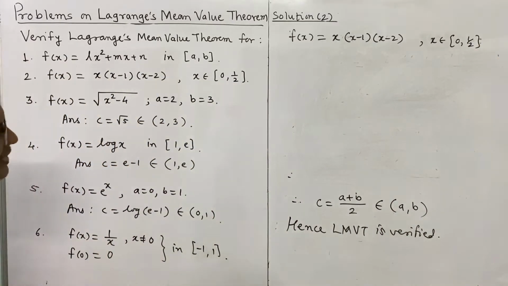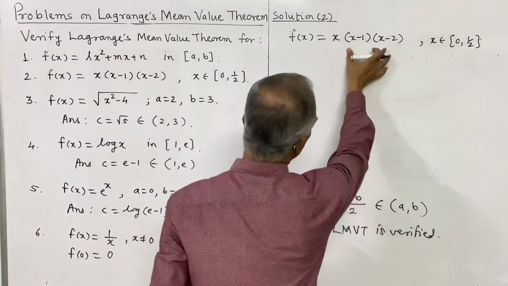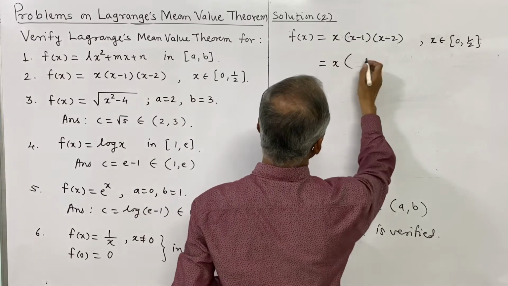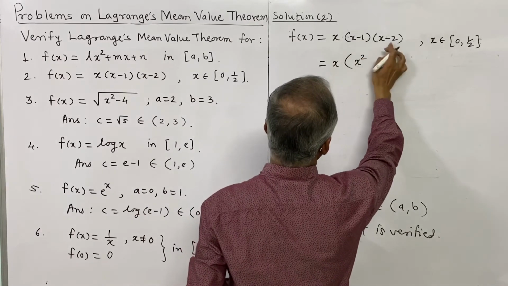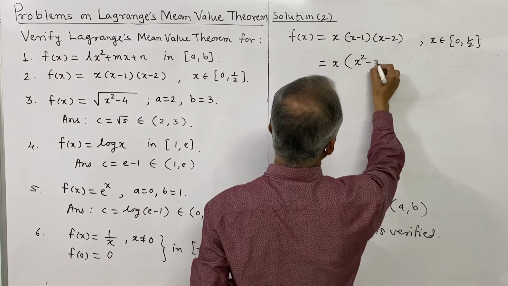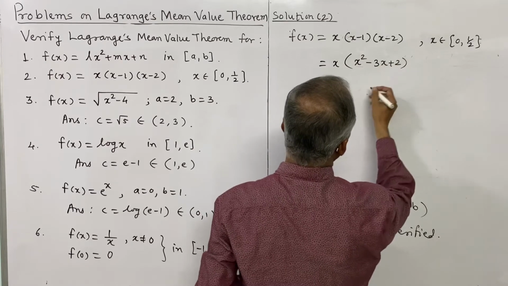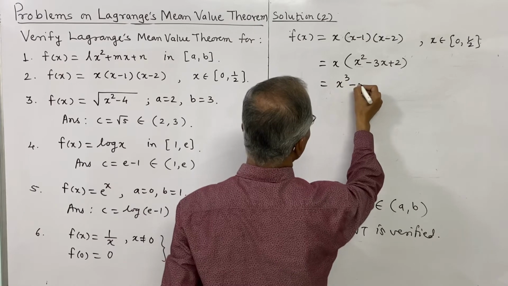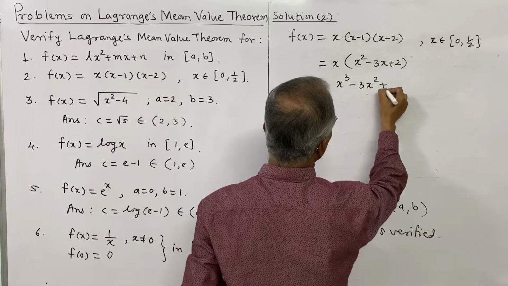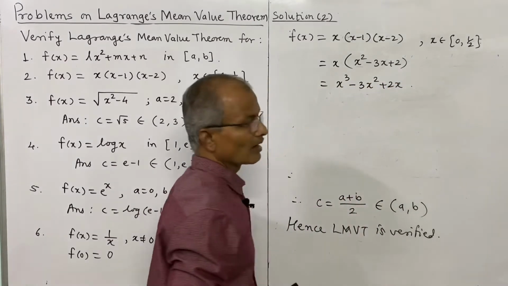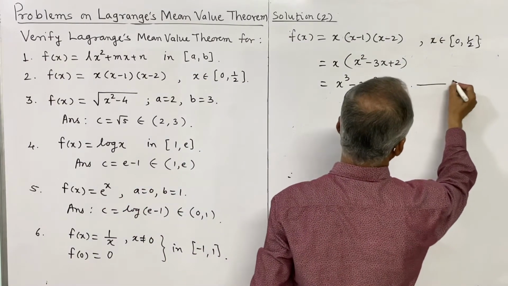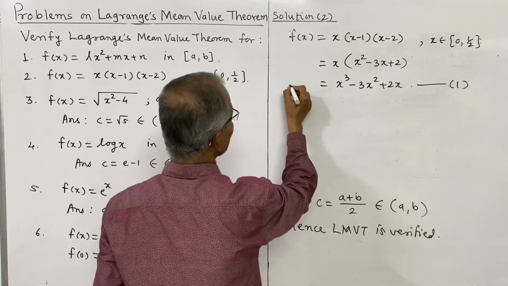Now to differentiate it, it will be better to multiply these, and what is the product? You see, it is x square minus x minus 2x, that is minus 3x plus 2, or that will be again x cube minus 3x square plus 2x, and we may take this as f of x.